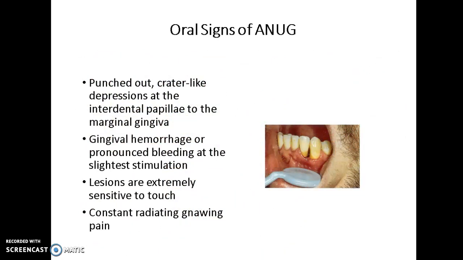Other oral signs of ANUG is that punched out crater-like depression at the interdental papilla to the marginal gingiva. So we see that in this photograph right here. Gingival hemorrhage or pronounced bleeding at the slightest stimulation can occur with ANUG. Lesions are extremely sensitive to touch, and when I say sensitive, I mean extremely painful. There's a constant radiating gnawing pain that the patient is going to experience if they are diagnosed with ANUG.